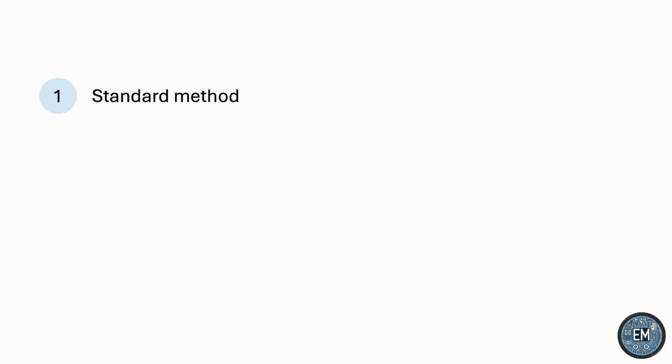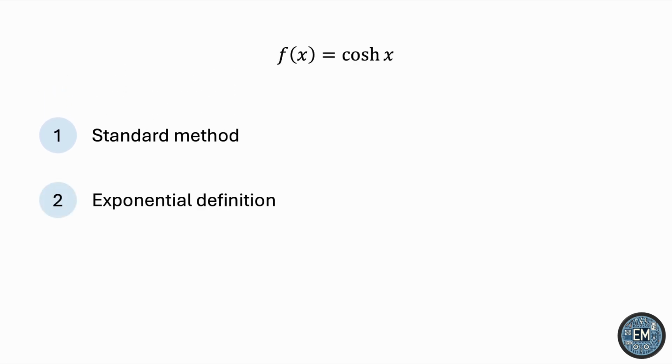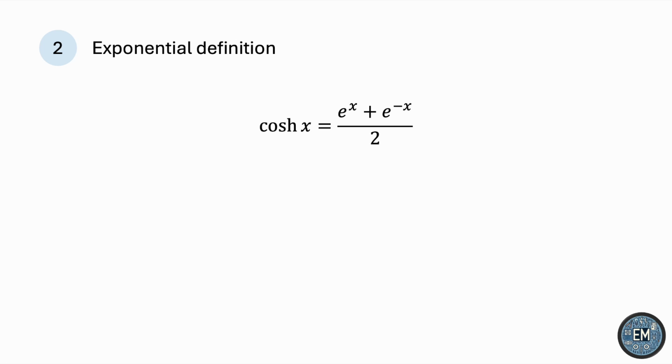In the second method, we'll use the exponential definition of the hyperbolic cosine, which is e to the x plus e to the negative x all over 2. We know that the Maclaurin series of e to the x is x to the n over n factorial. And we also know that it converges everywhere, so the radius of convergence is infinity.